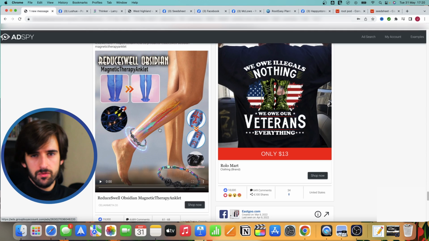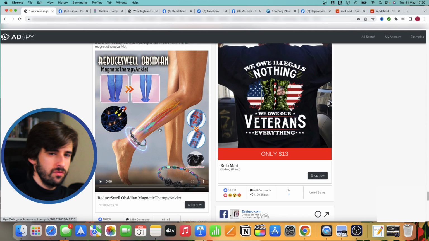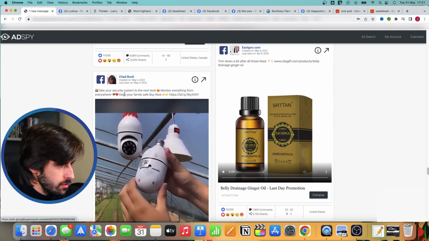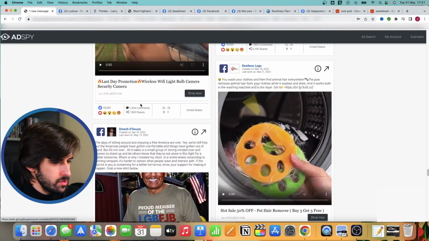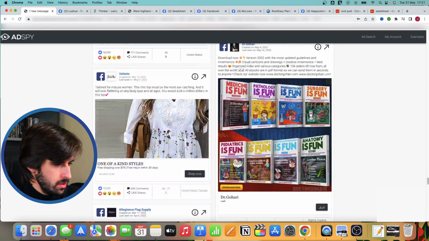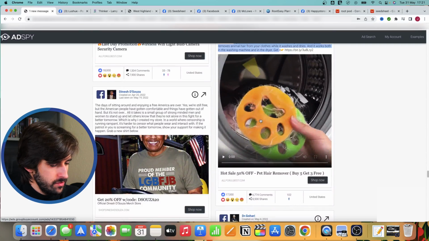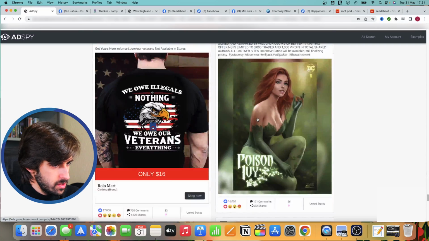I usually try to stay away from products like this, very ambitious medical products that promise big benefits, because you really want to make sure that your user experience is going to be good. And for that, your customers need to get what they pay for, and they need to be happy about the experience that they have using the product. This camera, I've seen it a few times, but it has pretty bad reviews, so I would stay away from it. Let's see, this pet product here, it's not bad. It's also a good idea, but I've seen it quite a few times, so I'm not too excited about that.